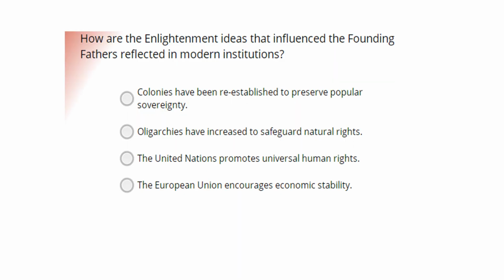Question number 2. How are the Enlightenment ideas that influenced the Founding Fathers reflected in modern institutions? When answering this question, look at the word modern. Modern tells us that we need to connect the Enlightenment ideas of the 1600s and 1700s and bring them into the 21st century. Which 21st century idea best represents one of the Enlightenment ideas that we talked about in this video? Pause the video and talk amongst yourselves, and then we'll go over the answer together.